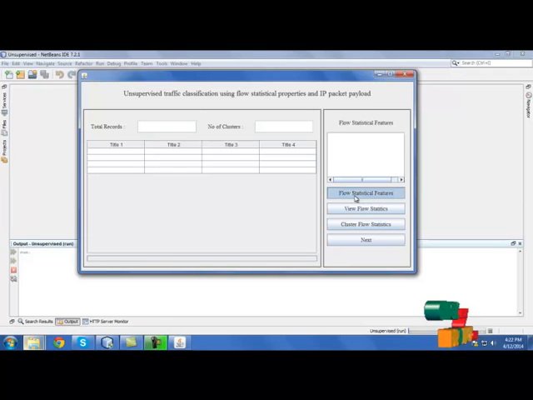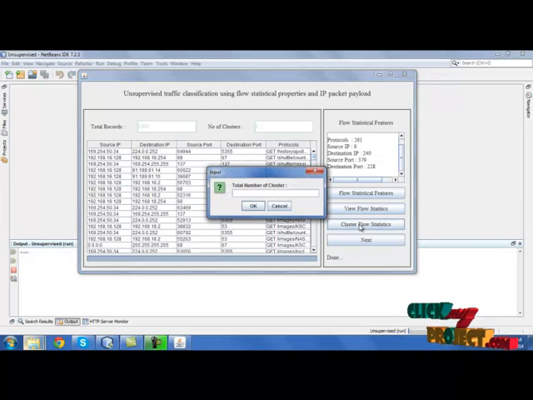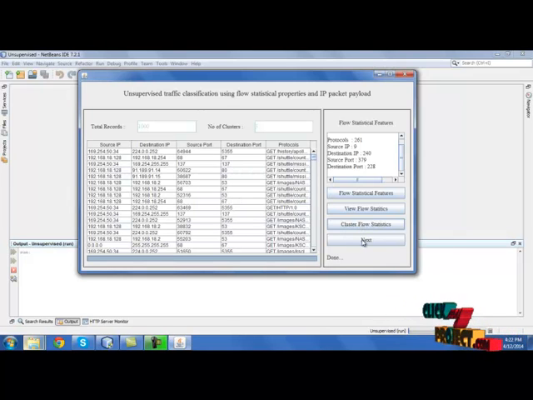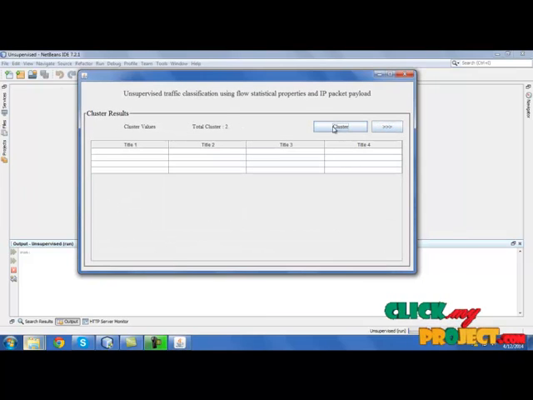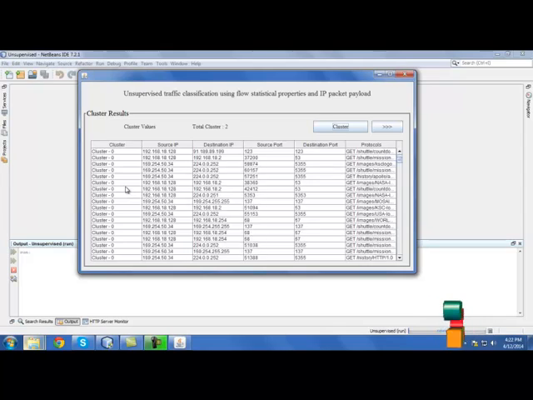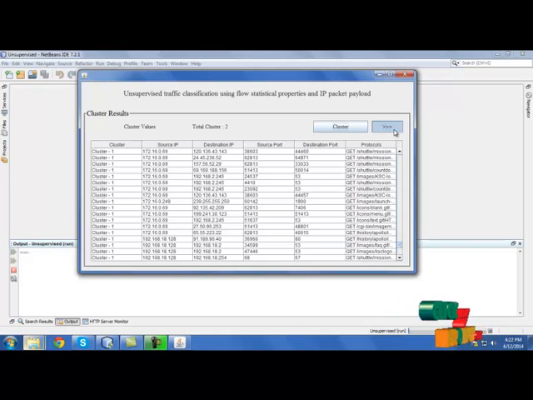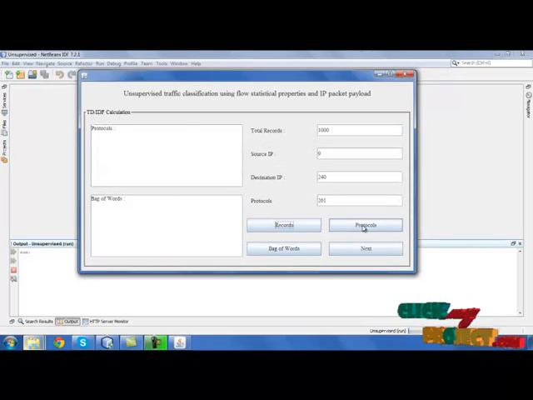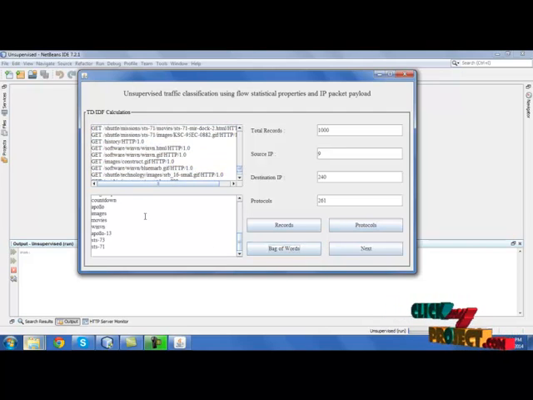Select flow statistical features. Then view flow statistics. Then we need to cluster the flow statistics. Give the number of clusters into which we need to cluster the input data. Then click next. Cluster value calculator, then click next. Click cluster. It will show the clustered results over here. Cluster 0, cluster 1, like that. Then click next. Select records and identify protocols. Then we need to extract bag of words from these protocols. Click next.